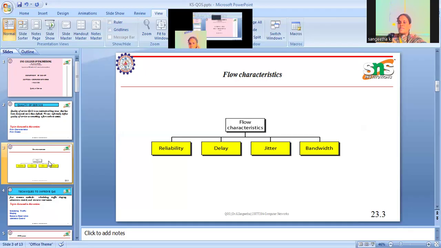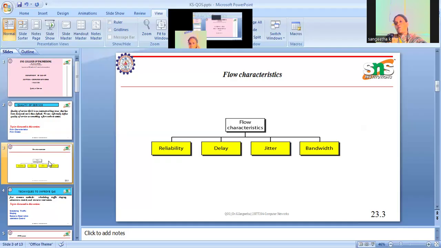Bandwidth means throughput, the number of bits sent per second. It should be maximized because the network should support maximum throughput. So these four characteristics measure the quality of service.